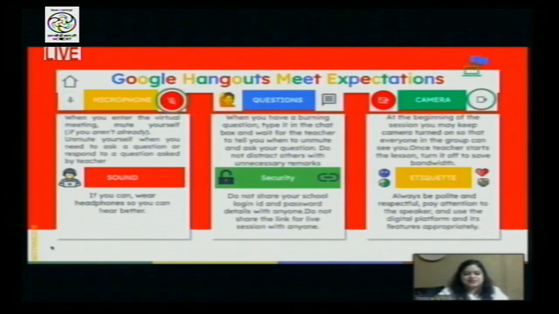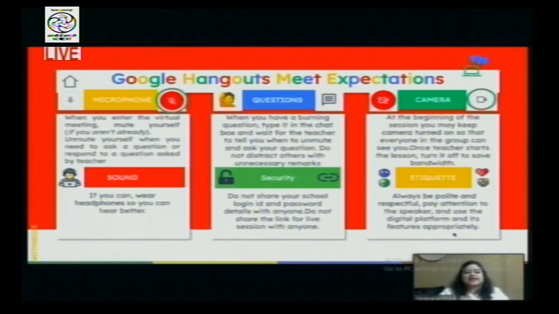Yes, students, as you have entered the classroom, first and foremost, keep your microphone off. Second, if you really have a dire need to ask a question, then write it in chat. Otherwise, unless the teacher says, okay, fine, Sanchita, you unmute and ask, do not unmute yourself. Otherwise, that would lead to a lot of indiscipline in the class. If you want to have a smooth running class, have these norms in place.